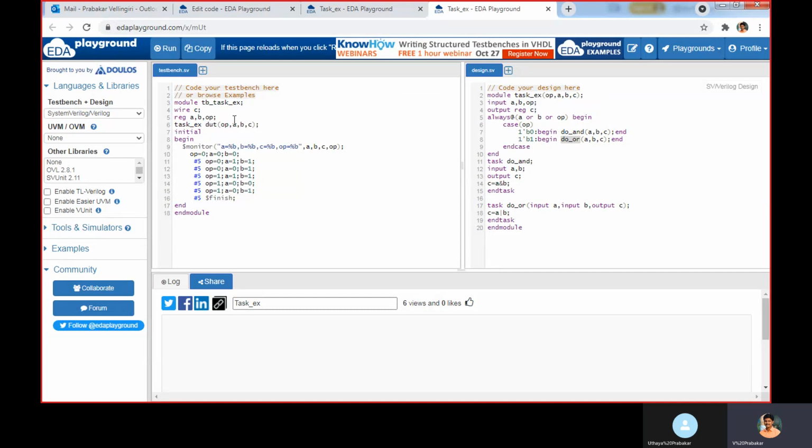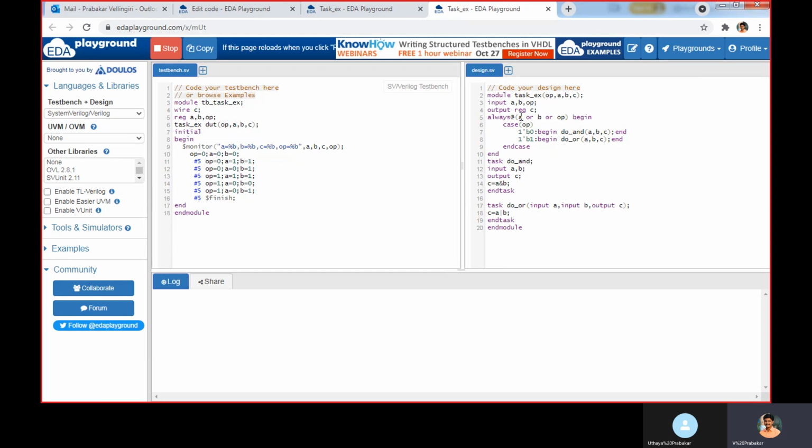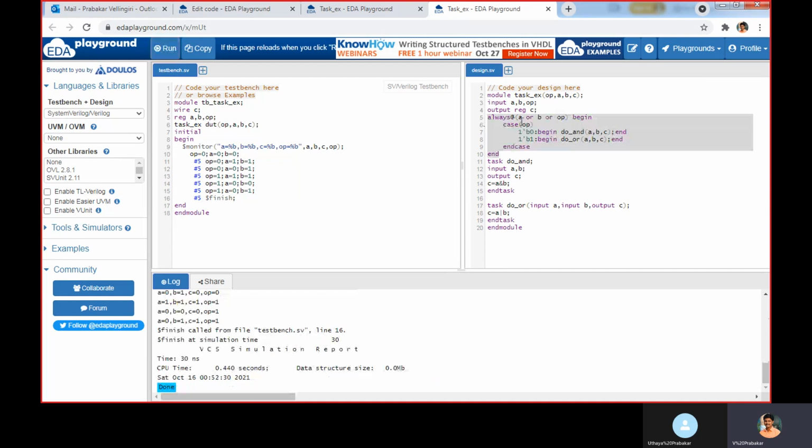So this AND and OR we have written inside the task, and we are calling the task here. In the test bench, we are instantiating the DUT, task example, and mapping the ports. We declare the inputs as reg and the output as wire. Within this procedural block, we assign the values for A, B, and OP. Then using $monitor, we display each time the input varies.